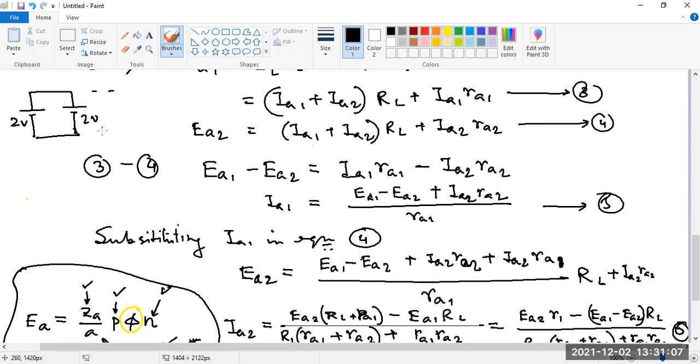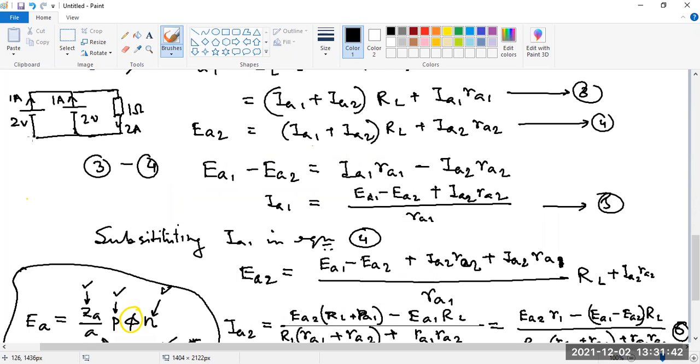So what will be the voltage here? 2 volt only. So if I connect a resistance over here, what will be the current through the resistance? 2 ampere. And what is the individual current sharing? 1 ampere each.